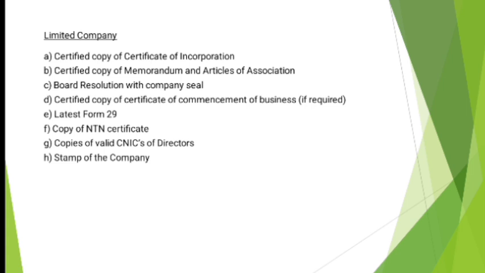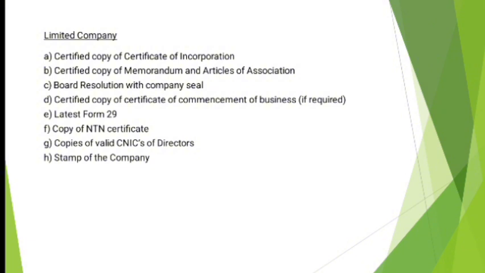Latest Form 29, in which all details of the business partnership, capital, ratio of profit, every detail is mentioned. It is a form provided by the companies for opening a large account in the bank in the limited company category, so that must be provided. A copy of the NTN certificate issued by FBR to that company or large corporation must be provided. Copies of valid CNICs of all the directors.